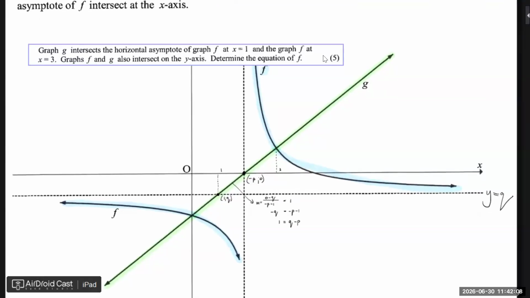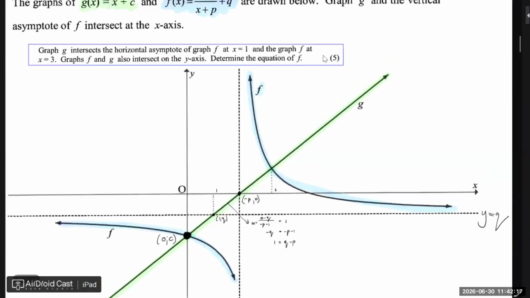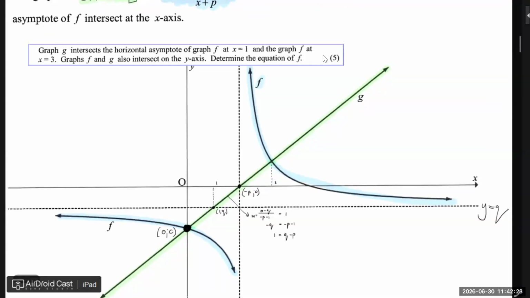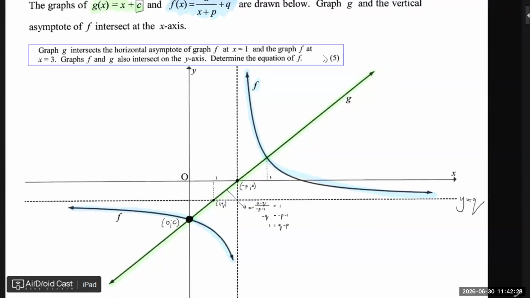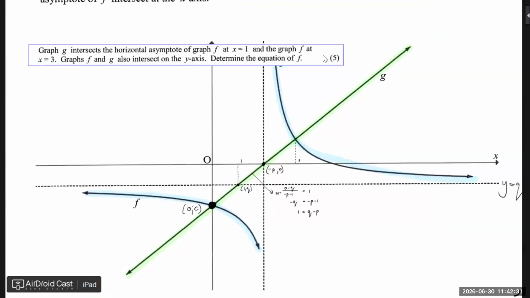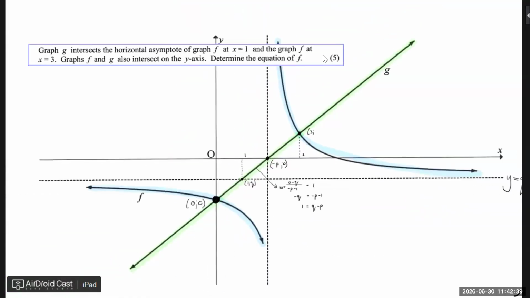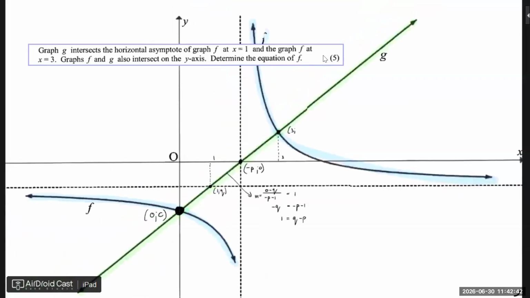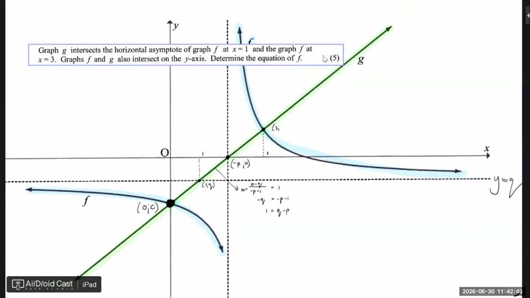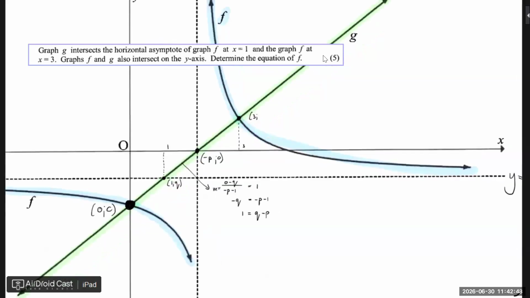What do we know about this value here? That value is just 0 and c, according to my graph. You see. What can we do? We can get another equation. That's where those two are equal to one another. This one here is 3 and something. We are not 100% sure whether it will be 1. We know at least it's 3. We know the gradient is 1.